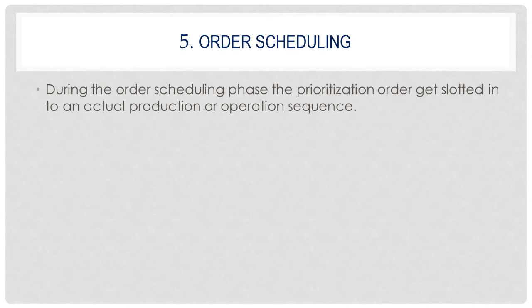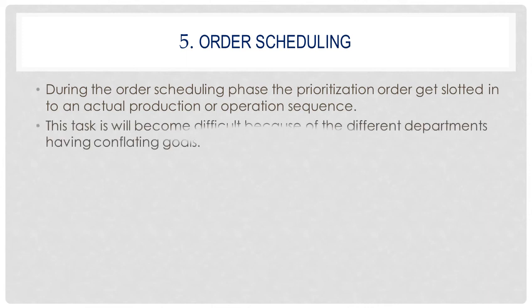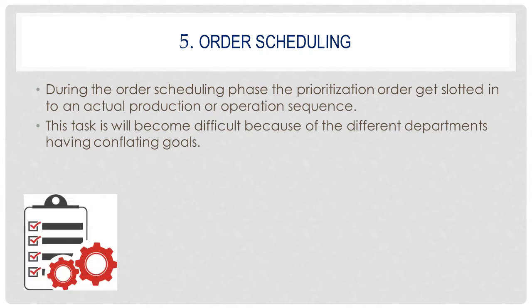Fifth, order scheduling. During the order scheduling phase, the prioritized orders get into the actual product or operation sequence. This task can become difficult because the different departments have conflicting goals.